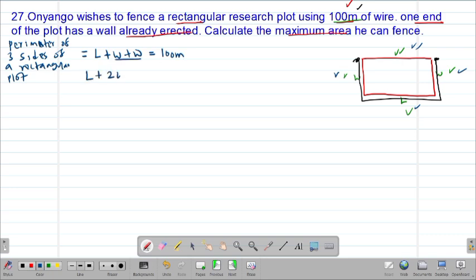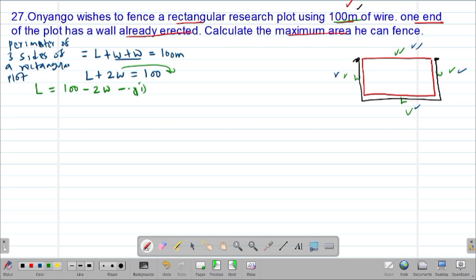This will give us 2 width equals 100 meters. So clearly we can make length the subject of our formula. From this formula, length will be equal to, I'll take this one to the other side, 100 minus 2 width. So I can call this my first equation.